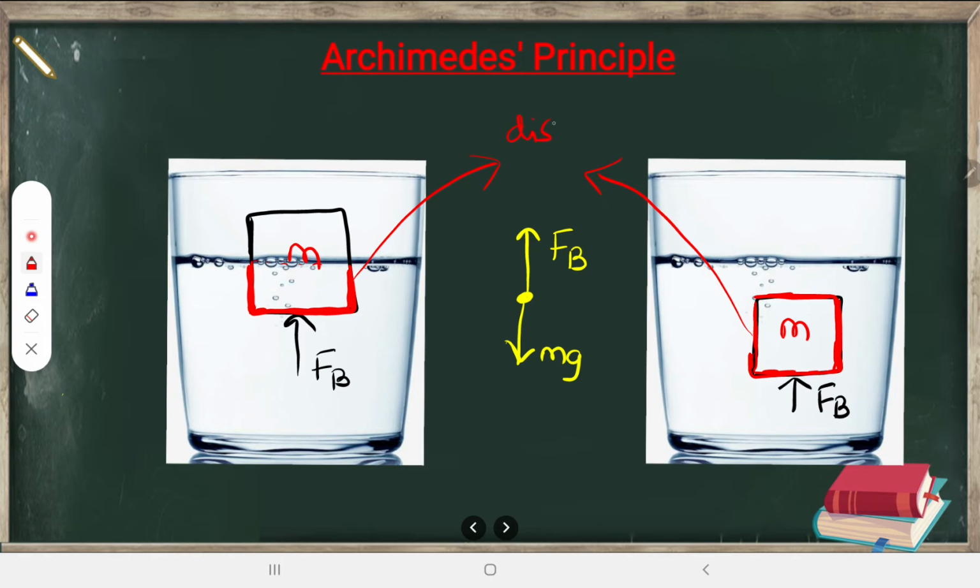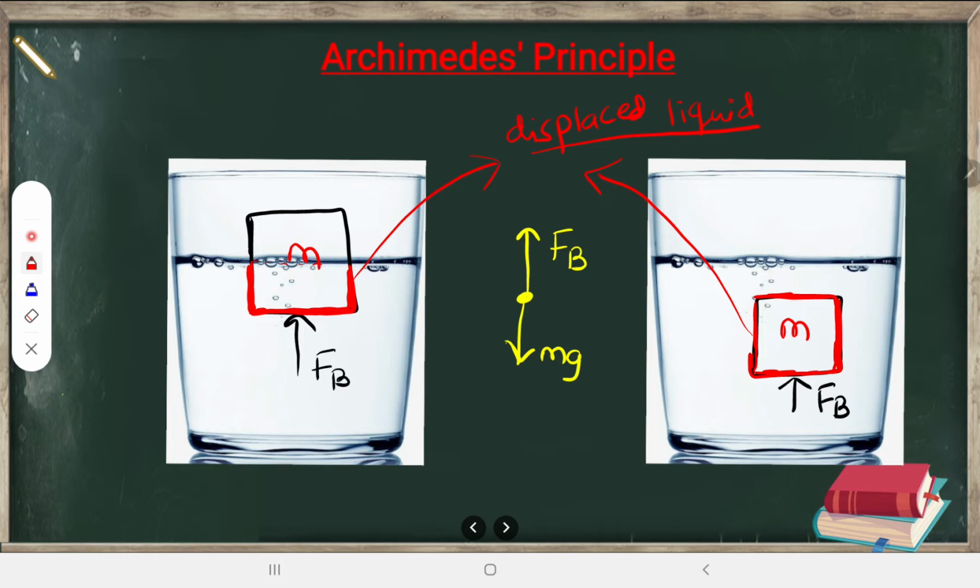Look at this, I will write displaced liquid. Look at the word displaced liquid. They will displace some liquid, so that is what is known as displaced liquid. Try to understand this point. What is a displaced liquid? For this body which is partially submerged, before it came there must have been some water, and here also for this body which is completely submerged, before it came there must have been some water. Now when this body and this body have arrived here, they displaced some liquid. Whatever space they are occupying, that is what is known as displaced liquid.